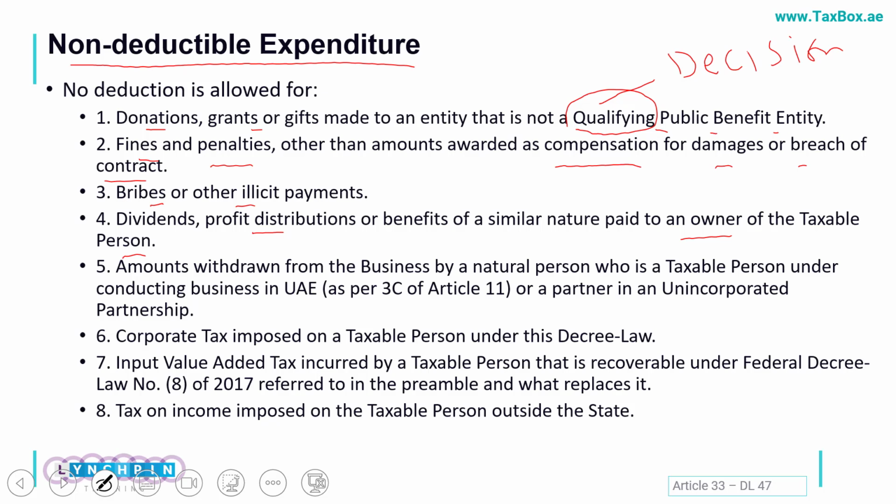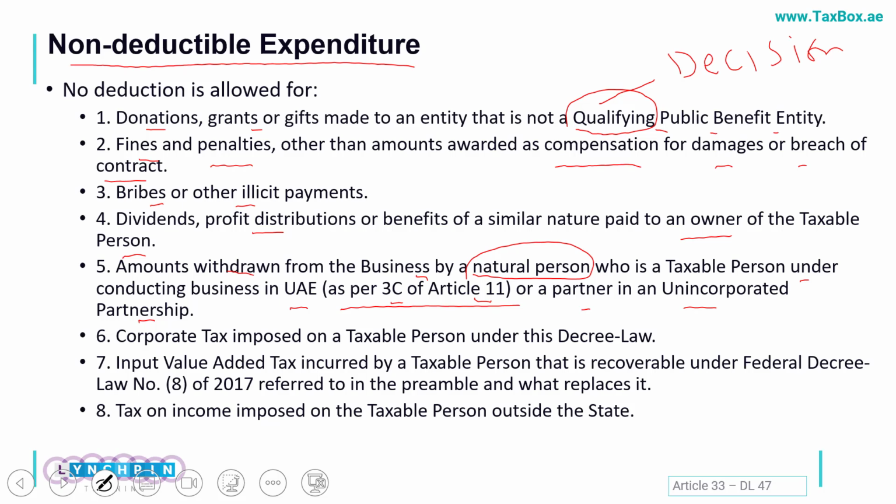Amounts withdrawn from the business is an extremely important area. Amounts withdrawn by a natural person who is a taxable person conducting business in UAE as per Article 11, clause 3(c): just as a reminder, this article deals with individuals conducting business under their own name, for example sole ownerships, or a partner in an unincorporated partnership.